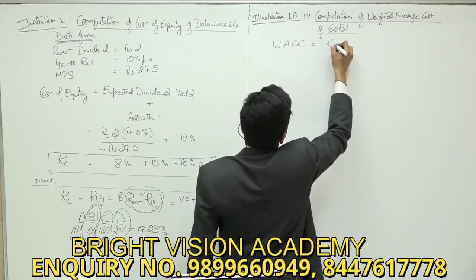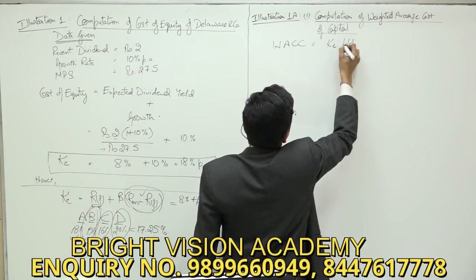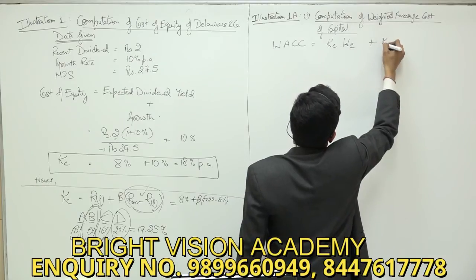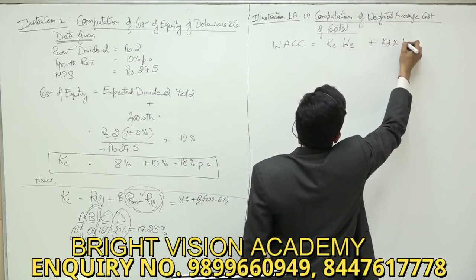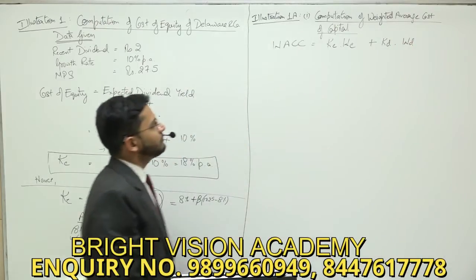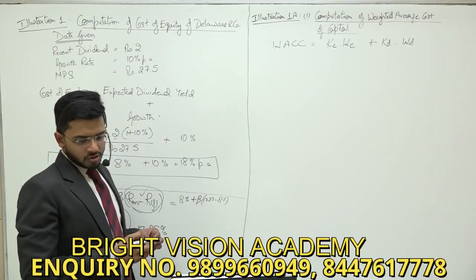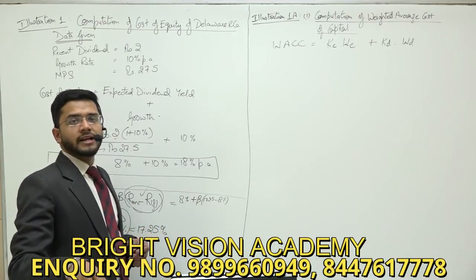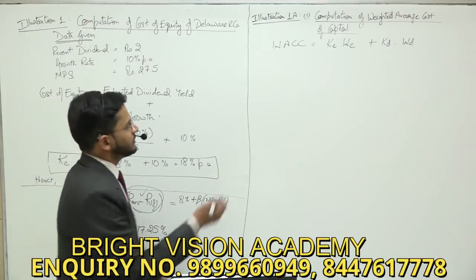The formula is KE multiplied by weight of E and KD multiplied by weight of D. So cost of equity multiplied by weight of equity and cost of debt multiplied by weight of debt.